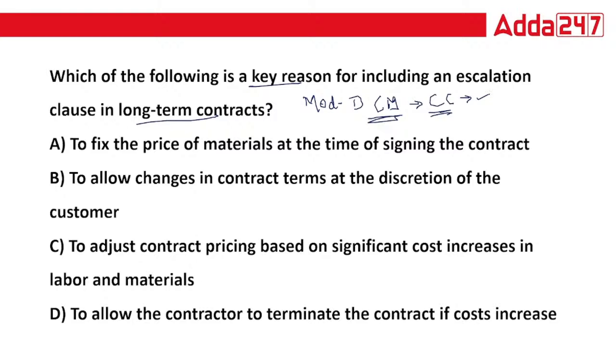You have fixed price contracts, cost plus contracts, and time and material contracts. Under a fixed price contract, what happens?